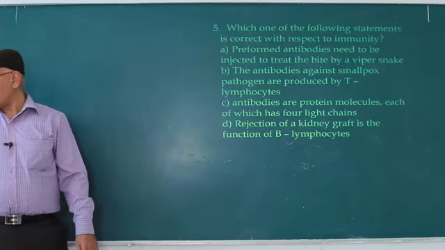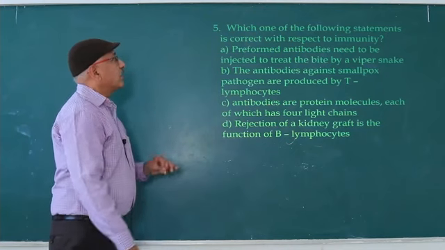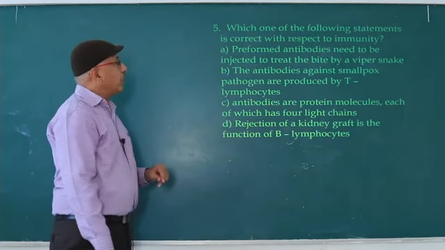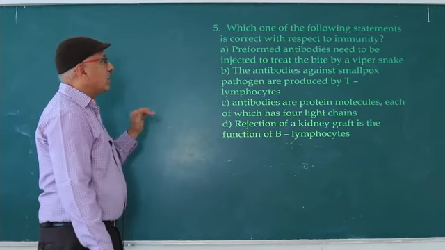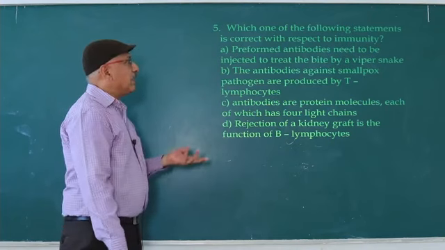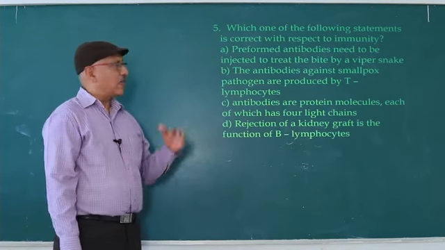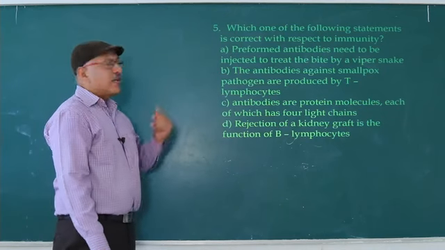Next question. Which one of the following statements is correct with respect to immunity? Preformed antibodies need to be injected to treat the bite by a viper snake. So anti-venom injection; viper is a venomous snake. Correct. Why?